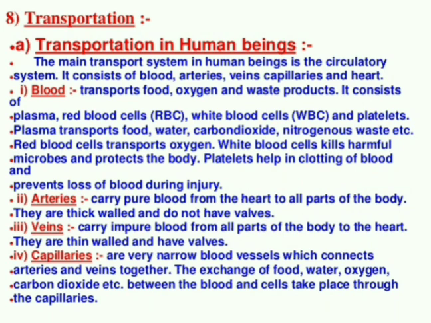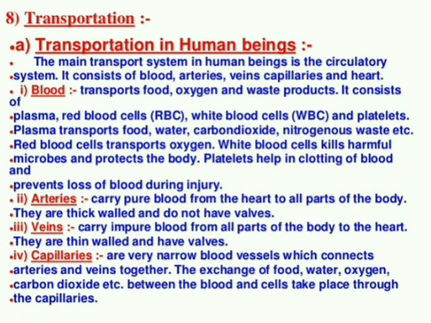Because why? It is impure blood. That impure blood should go directly from the various parts of the organs through veins to the heart. So that is the reason, to prevent the backward flow, the veins have what? Valves. At last, what? Capillaries.